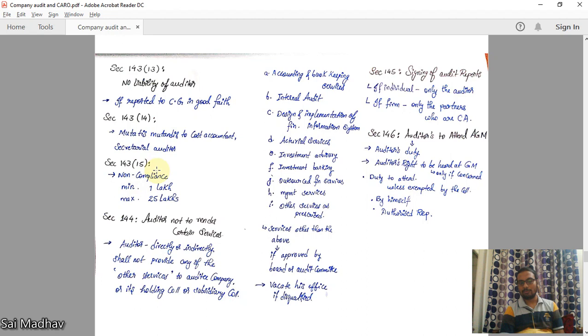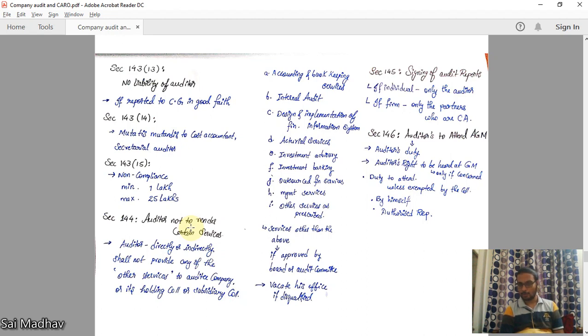Now, 143.15. Non-compliance: if this is not complied with by the auditor, then the fine will be minimum 1 lakh, maximum 25 lakhs. This is the completion of section 143. Now, section 144, auditor not to render certain services.